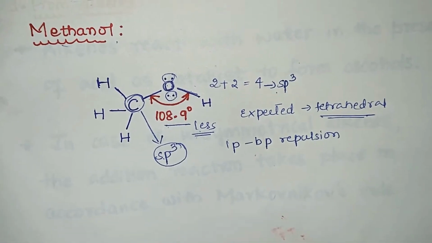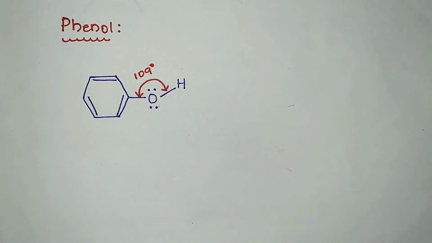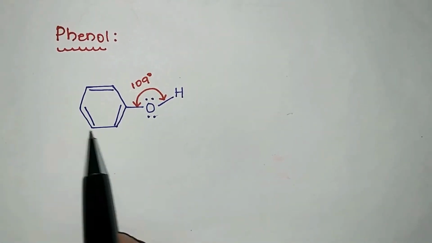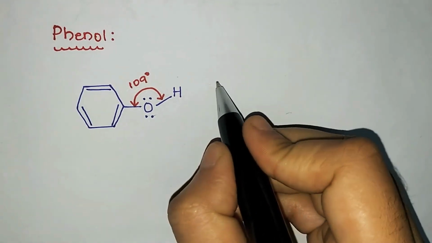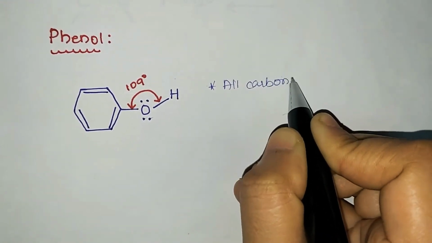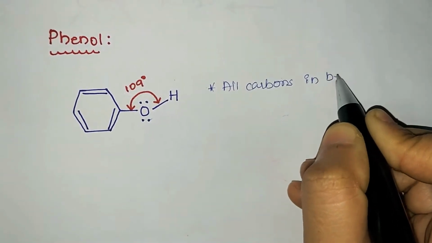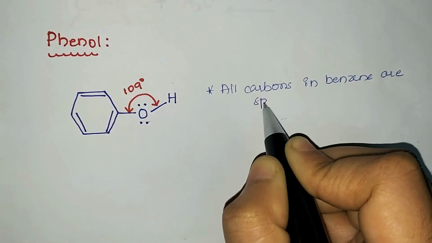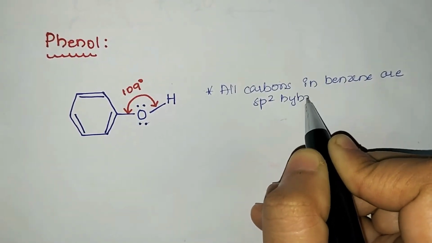Next we'll go with phenols. In case of phenols, as I have said in my earlier videos as well, all the carbon atoms in the benzene ring are undergoing which hybridization? sp2 hybridization. So remember that all carbons in benzene are sp2 hybridized, and the carbon here is sp2 hybridized.